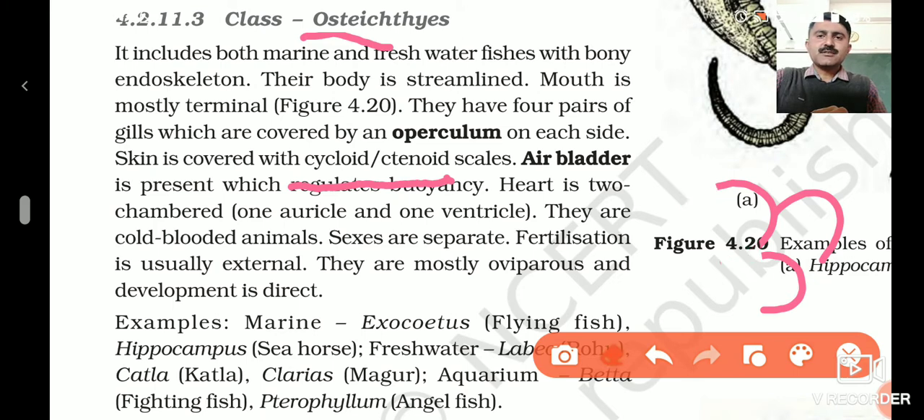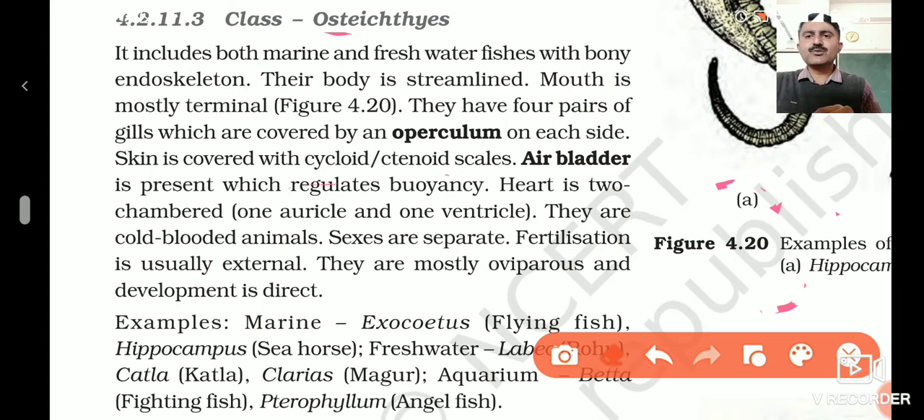Besides that, if we look into the number of chambers in the heart, they have a two chambered heart. Please remember, they have a two chambered heart, one auricle and one ventricle. They are also cold-blooded animals, with a closed circulatory system, poikilotherms.